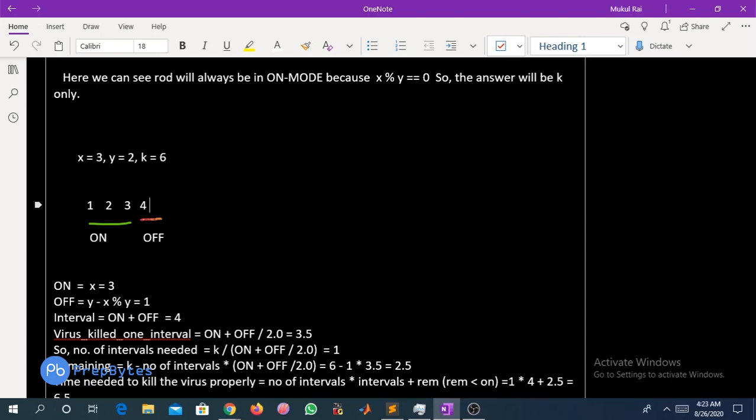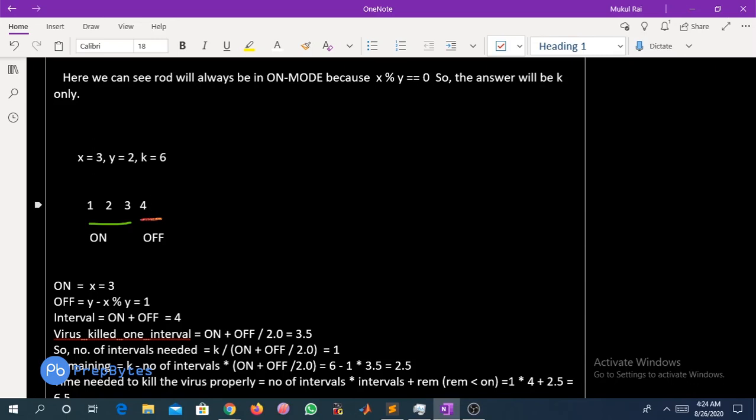Next, when will they come? They will come at the 4th minute, and they see that the virus is getting low power, because after the 3rd minute the virus gets low voltage. So at the 4th minute they will see the low voltage and increase it. So only for 1 minute, the 4th minute, the virus is in off mode.